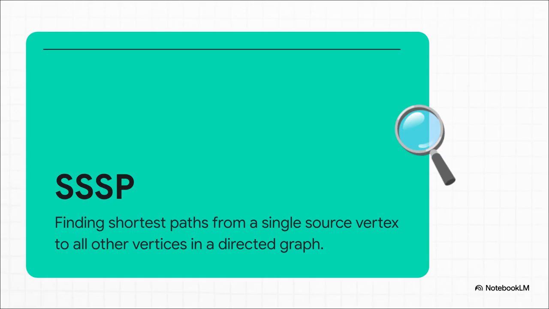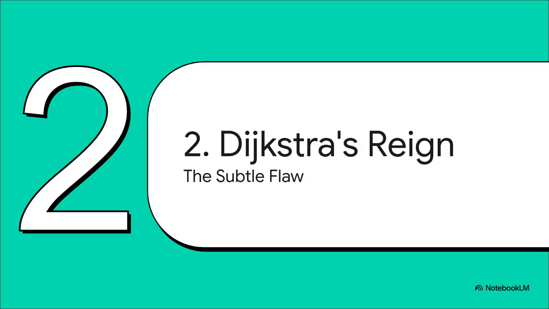By defining SSSP clearly, we can see exactly what these researchers were trying to optimize and why it is just so incredibly difficult to do it fast on massive networks. That brings us to Section 2, Dijkstra's reign and flaw.